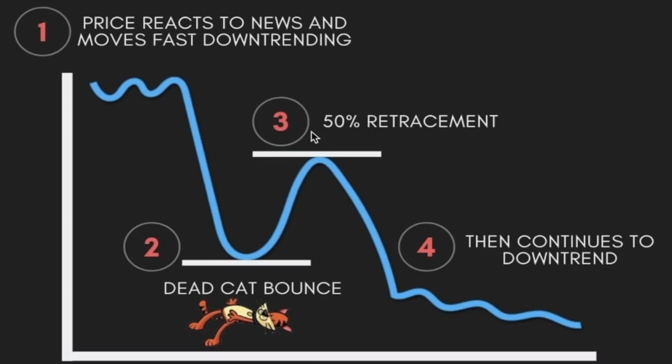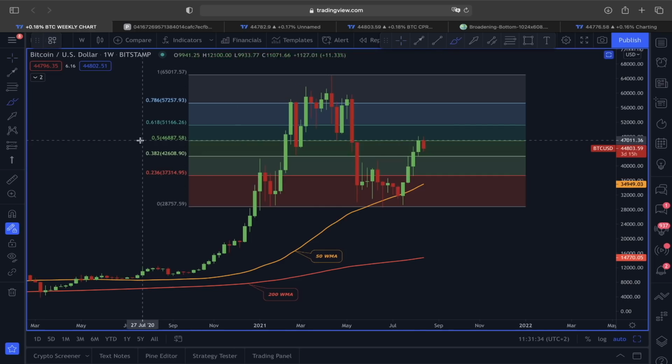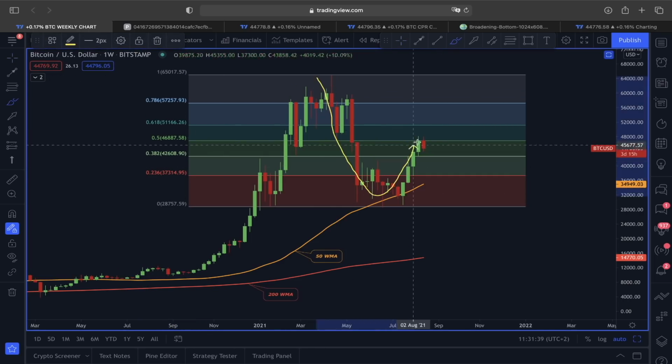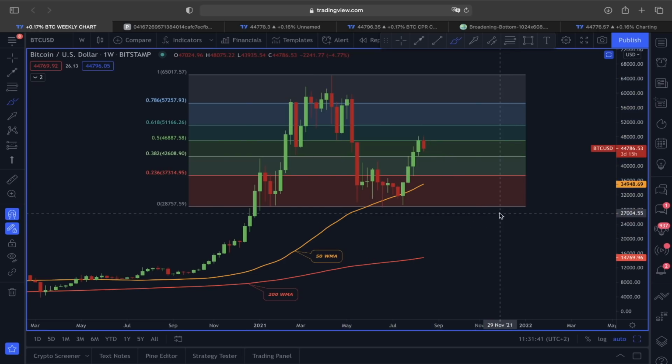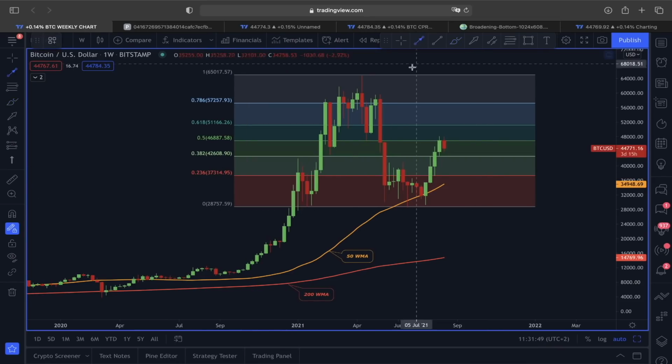And after getting rejection from the 0.5 or the 0.618, because the market is a bit volatile in our case, it could lead to this dead cat bounce, and this 0.4 is going to be lower than the 0.2 area. And in our case right now, we are also getting rejection from this 0.5 Fibonacci line. So the question now is, is this actually going to play out as a dead cat bounce scenario? Is there any other scenario that could be in favor of this? Yes, there is one scenario, guys, and I'm actually going to show you right now.